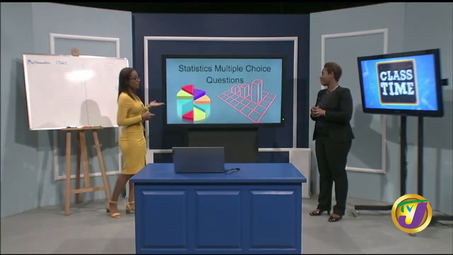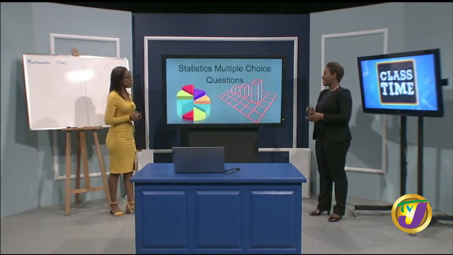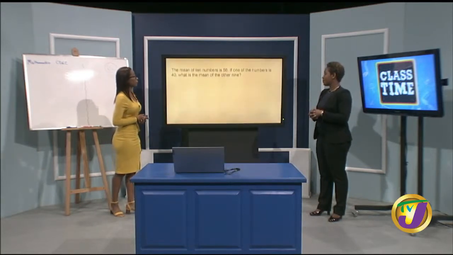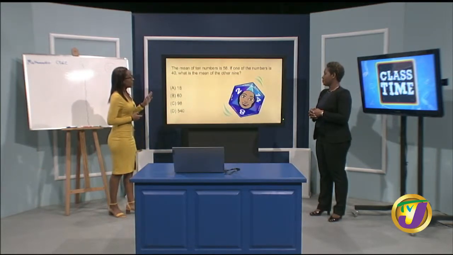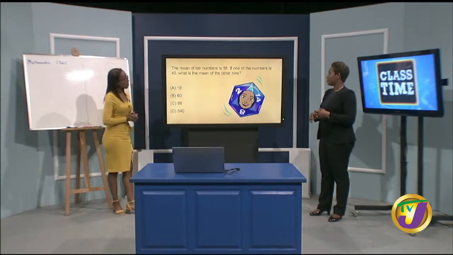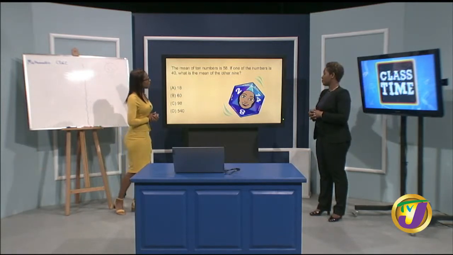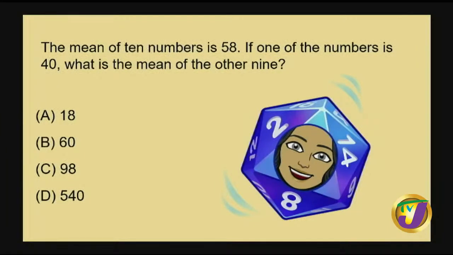Right, and we would have looked at measurement questions. So now we're going to statistics. Let's take a look at our first one. The mean of 10 numbers is 58. If one of the numbers is 40, what is the mean of the other 9?